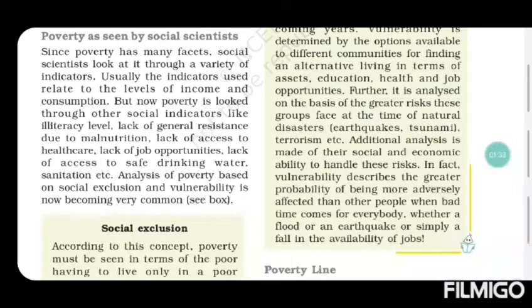And if the rate of literate people is more, then there is less chance of people remaining poor. Because literate people can go anywhere and find a good job, but illiterate people cannot. They have to do small works like labor works. So if there is an increase in the illiteracy level, then poverty will also increase.